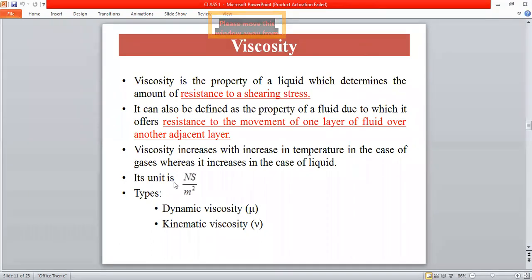The viscosity increases with increase in temperature in the case of gases, whereas it decreases in the case of liquids. We will see how it decreases in the case of liquids and how it increases in the case of gases in the coming slides. The unit of viscosity is Newton second per meter square. There are two types of viscosity: dynamic viscosity and kinematic viscosity. Dynamic viscosity is denoted as mu.